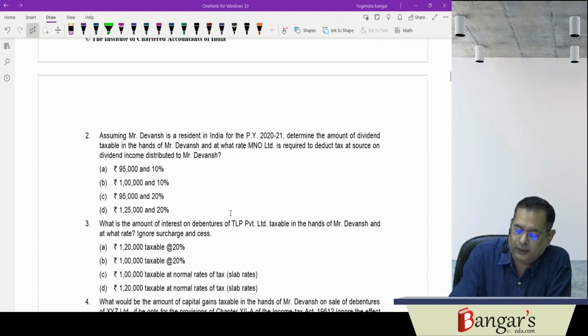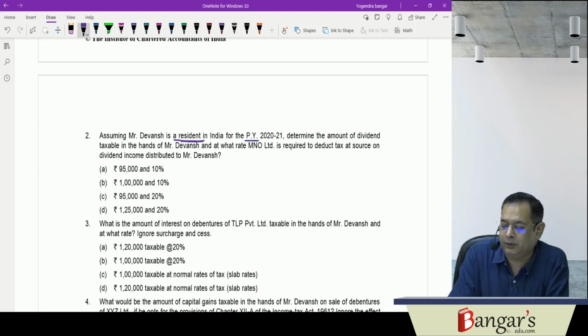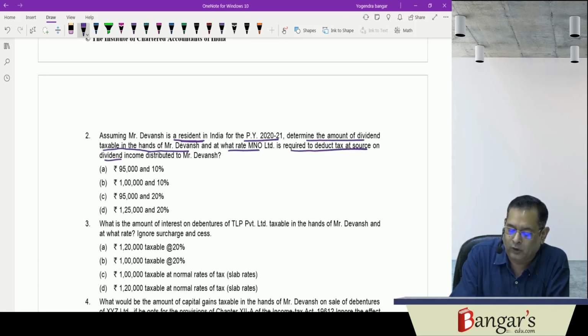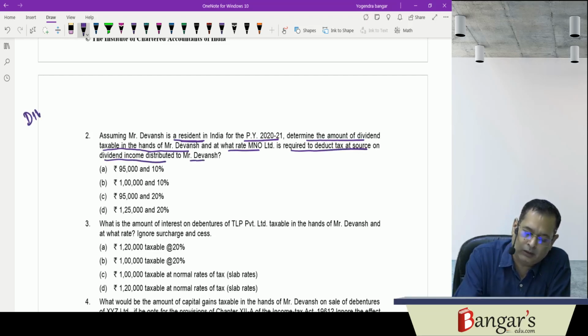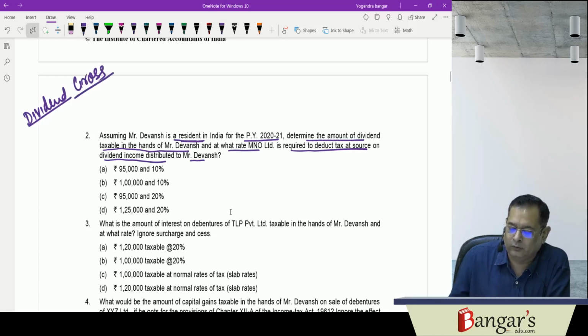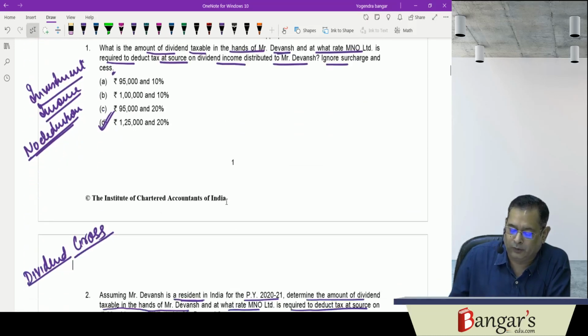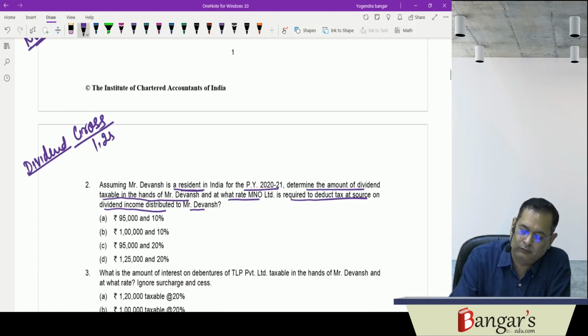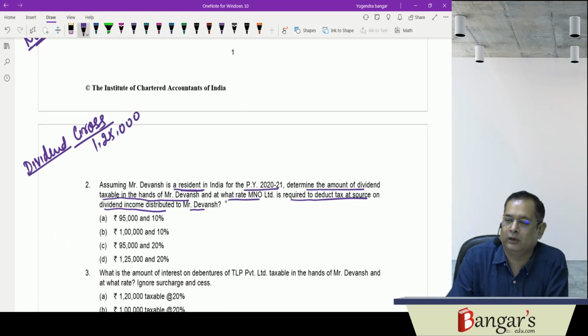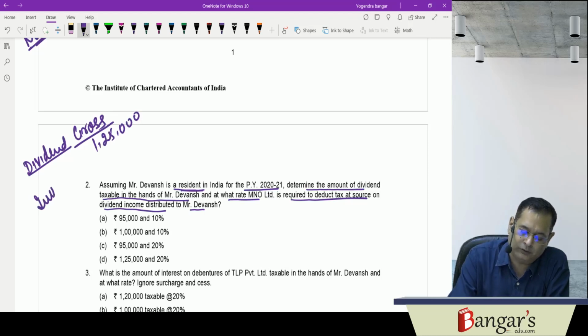Then assuming that Mr. Devansh is a resident in India. Now they are asking, if Devansh is resident in India in previous year 2021, determine the amount of dividend taxable in the hands of Mr. Devansh, and at what rate MNO is required to deduct tax at source on dividend income distributed to him. So here the gross dividend he has earned is 1,25,000. Now as we have seen, if any loan has been taken for investment in shares, interest will be allowed as deduction subject to a maximum of 20% of the gross dividend.